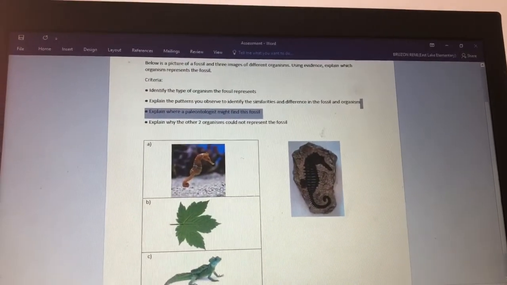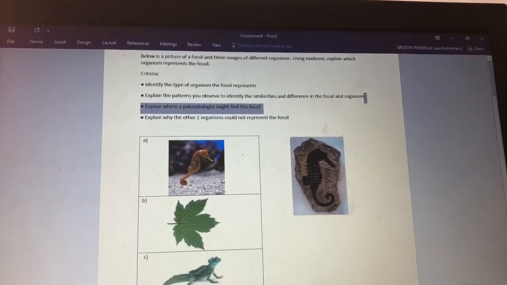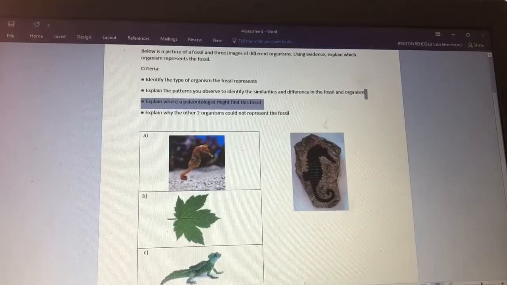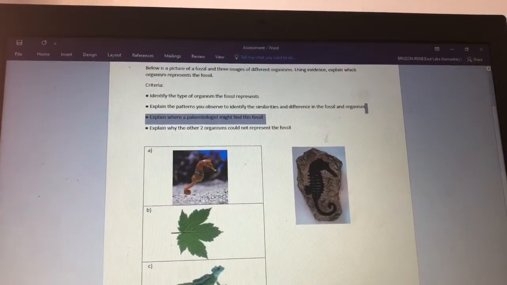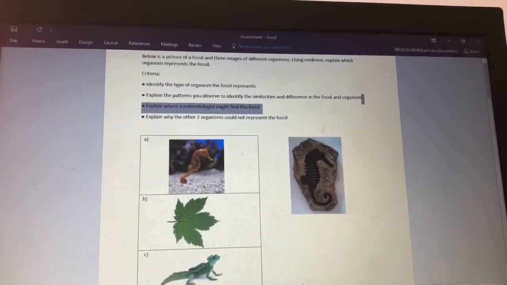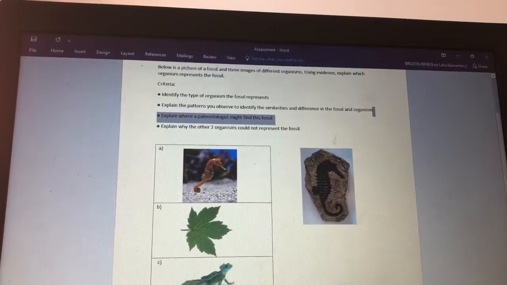So click on that, please, and open it. The assessment looks like this. You are going to look at the 3 images of different organisms and the one of the fossil, okay? You have to identify the type of organism that the fossil represents.